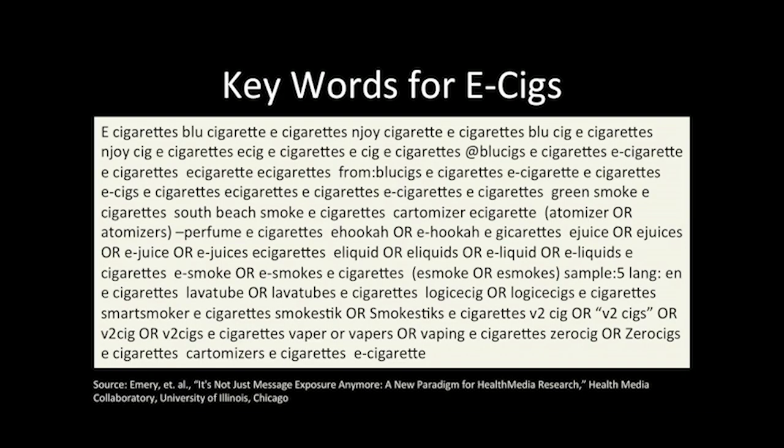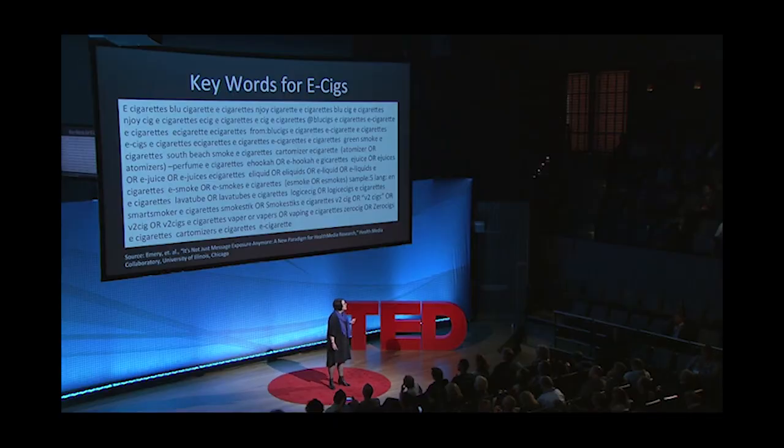So then you have to think about, well, how do people talk about electronic cigarettes? And there are so many different ways that people do this. And you can see from the slide, it's a complex kind of a query. And what it reminds us is that language is created by people. And people are messy, and we're complex, and we use metaphors and slang and jargon, and we do this 24/7 in many, many languages. And then as soon as we figure it out, we change it up.